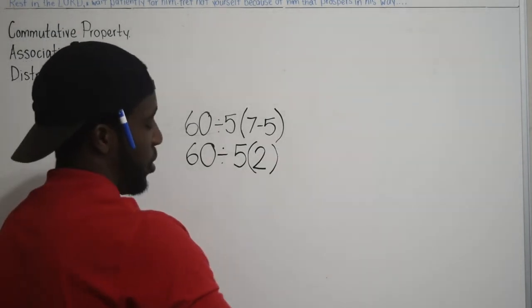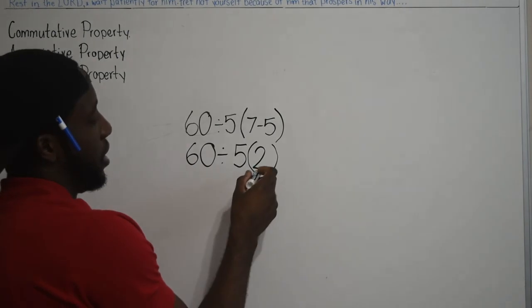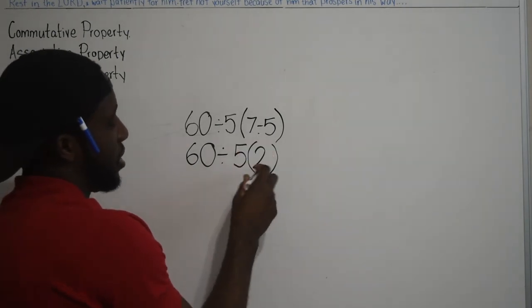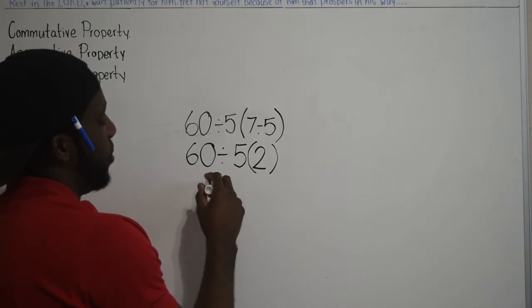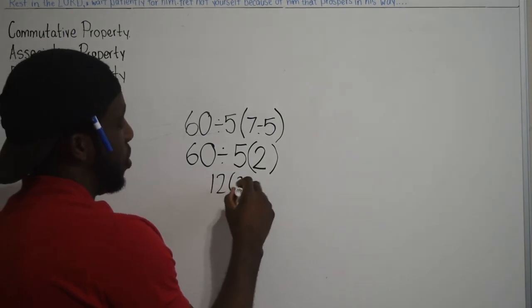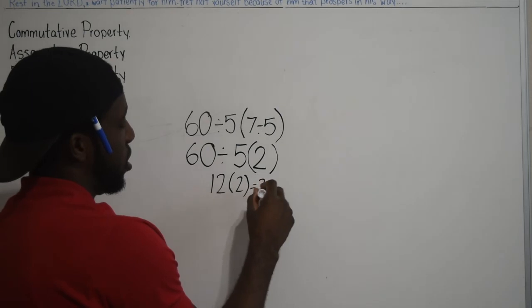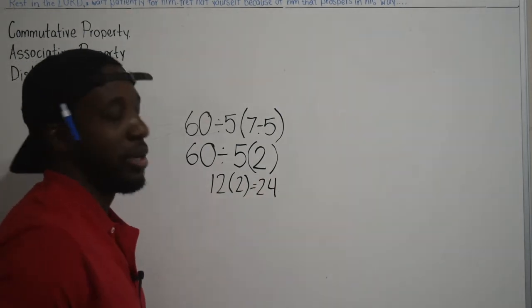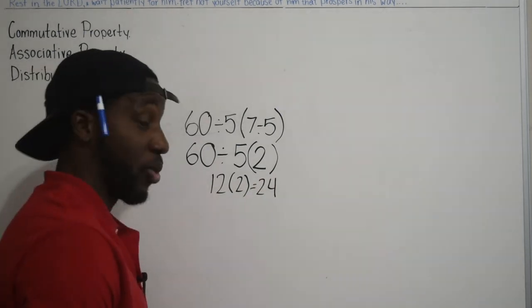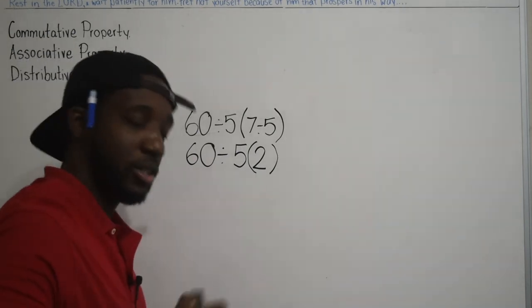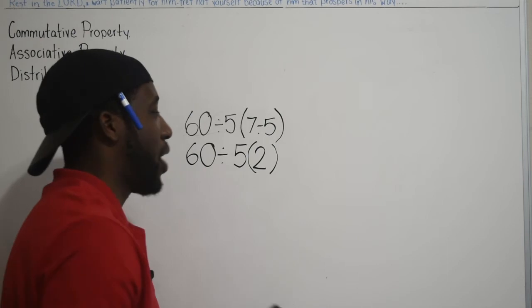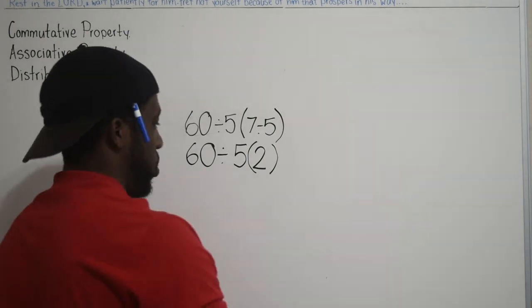Now what some people did was they simplified this right here. They got 2. Then they went 60 divided by 5, which is 12 times 2 is 24. Okay. Now there was a very long, violent thread of people arguing about this, and I kept trying to, you know, tell people why the answer is 6 and not 24.